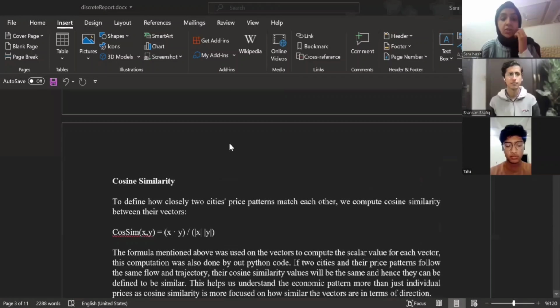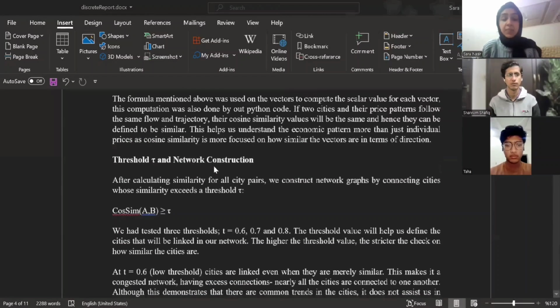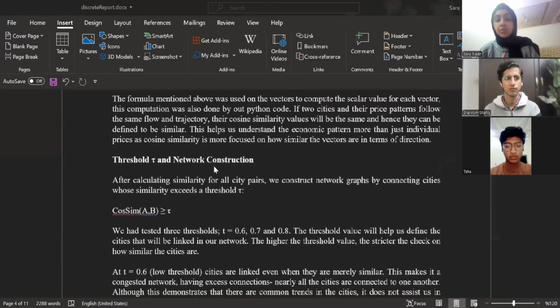We calculated the cosine similarity for them, which is a mathematical formula. Then we set up three different thresholds, the tau values, which were 0.6, 0.7, and 0.8. What we derived from that is that the cities are very closely connected whenever we set the threshold value as 0.6 in our code. And whenever we set 0.8, that lowers the similarities between the cities, because we have increased the value of the threshold above which we consider the cities to be similar.